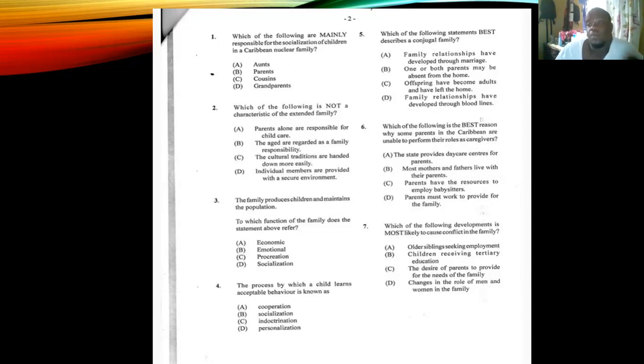Many times now we see that the women are going out to work. Men might not be the central authority figure in the household anymore. Some men are choosing to stay home, while some men are running away from their responsibilities. And sometimes too, when a woman works, earns more than a man, it can also cause conflict. So the answer for number 7 is the changes in the roles of men and women in the family.